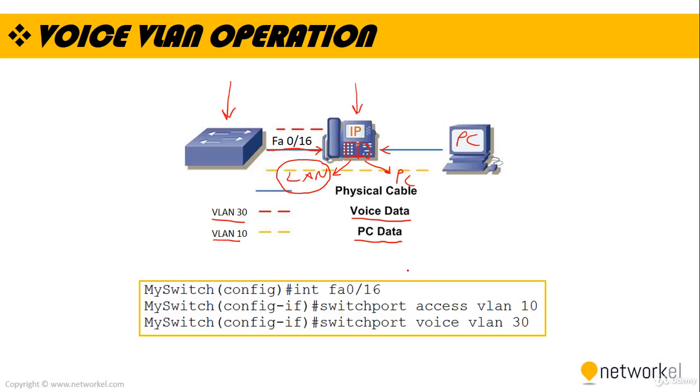And here is the configuration. We are coming into the interface mode by typing interface FastEthernet 0/16 for this configuration. Then to define a data VLAN, we type switchport access vlan and the VLAN number. This is the access VLAN. And we are also defining a voice VLAN, as you can see, and the command is switchport voice vlan and the VLAN number, which is 30 for this situation.